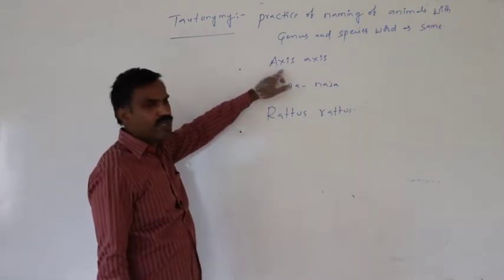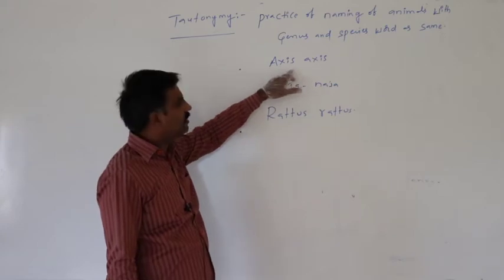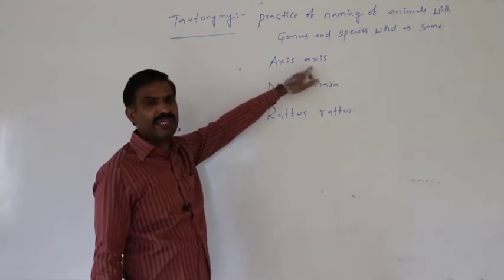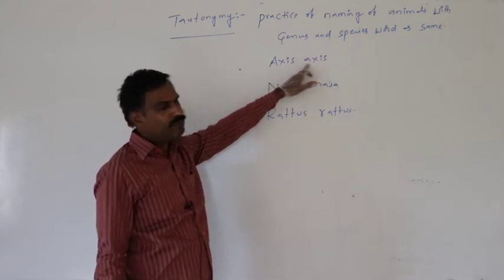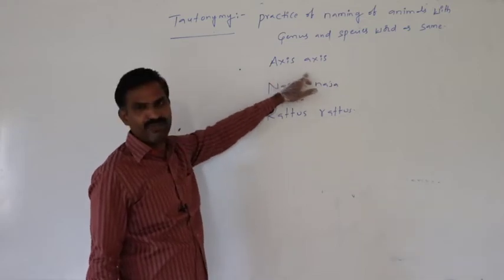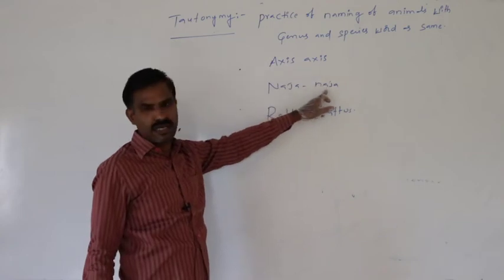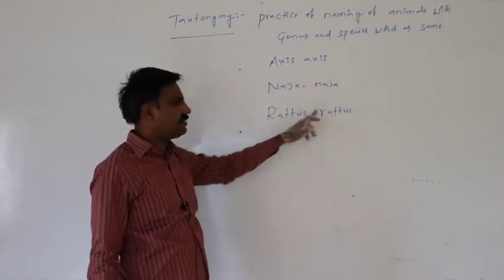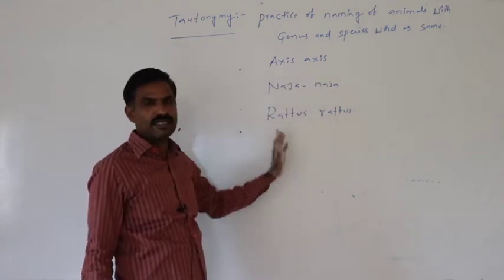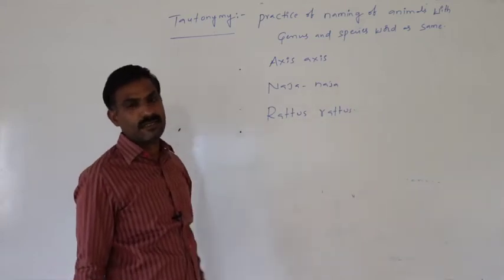In this case, this word represents the genus, this word represents the species word. But in both of them the word is the same. Axis axis, naja naja, rattus rattus, like that.